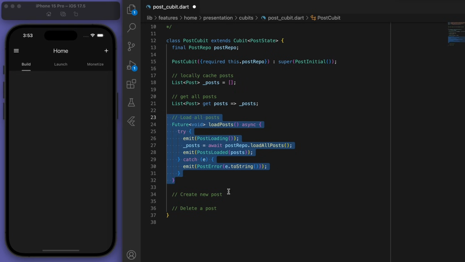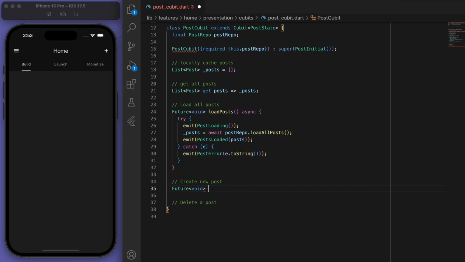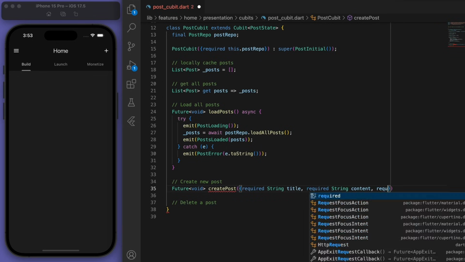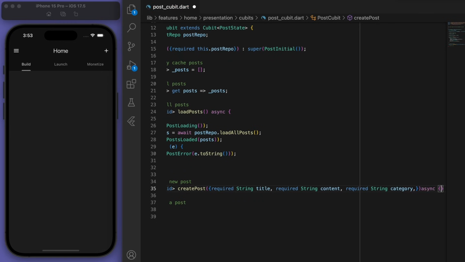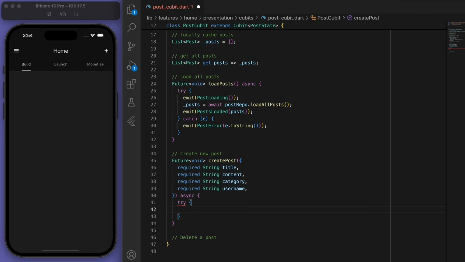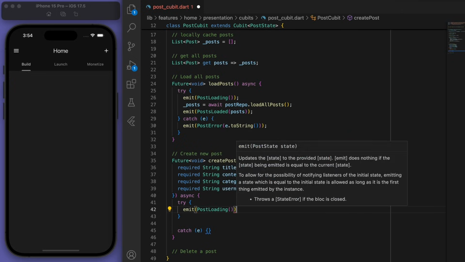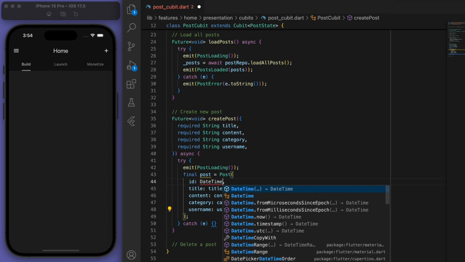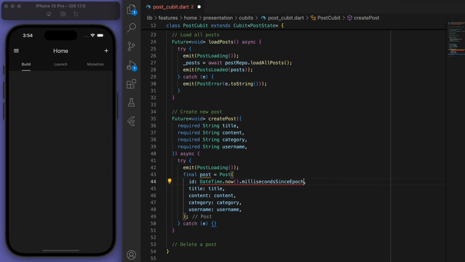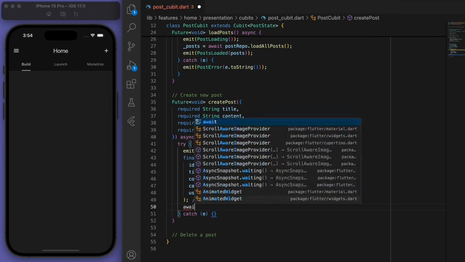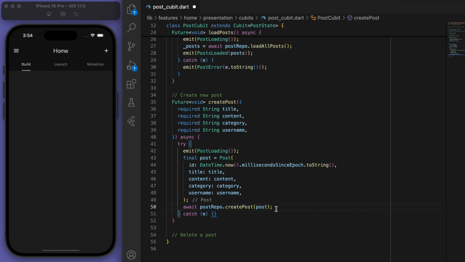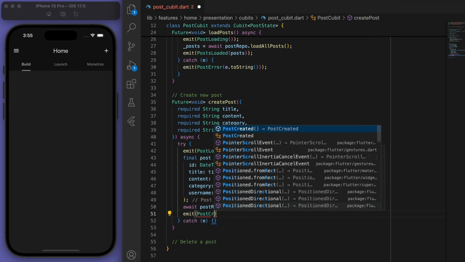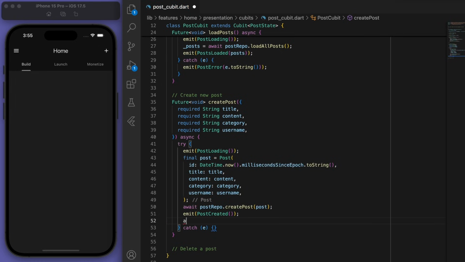Beautiful. Now, when we're creating a new post, I'm going to need to require some parameters, right? So I need to know the title, the content, the category, and the username to create the post. So let's start by emitting the loading state, and then let's create our post object. And when it comes to the ID, I'm just going to use the date time now, milliseconds since epoch. This will create a unique ID every time. And once we've created the post, let's go to our repository and try to create it. And if that's done, then we can emit the post created state. And at the end, let's just load all the posts so that we have the most current information.